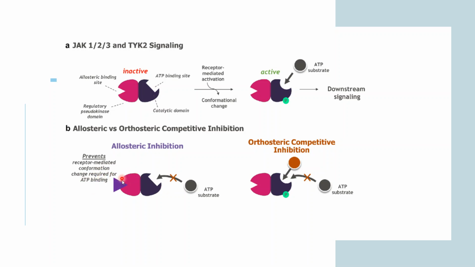This is the enzyme, and this allosteric inhibitor is binding at the allosteric site and altering the conformation of the enzyme. The ATP substrate cannot bind because of the altered conformation. So this is how allosteric inhibition takes place.